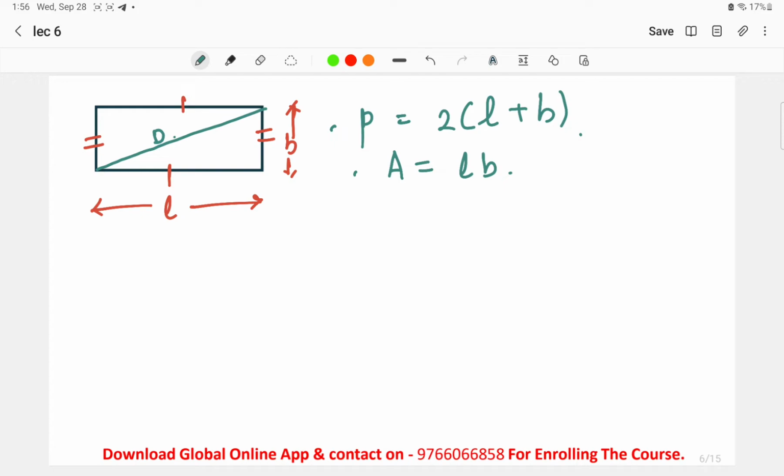Place it in such a way that it is occupying the maximum length, or the maximum distance between two different points.